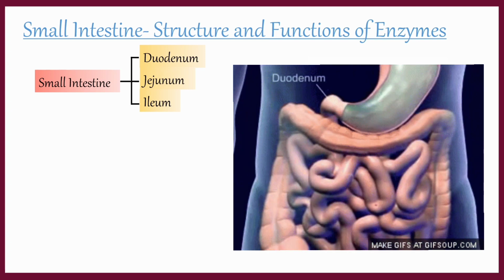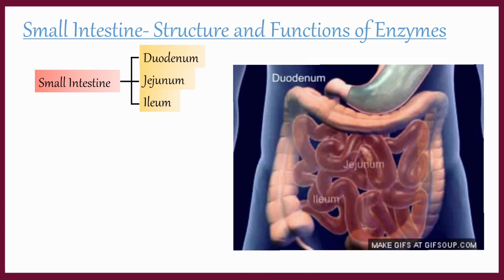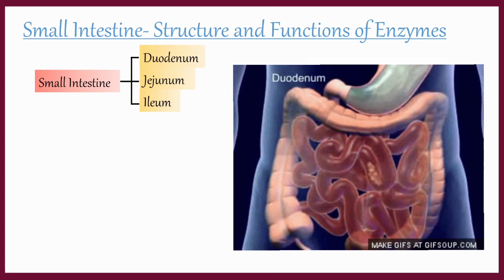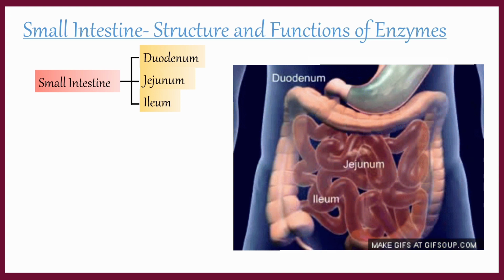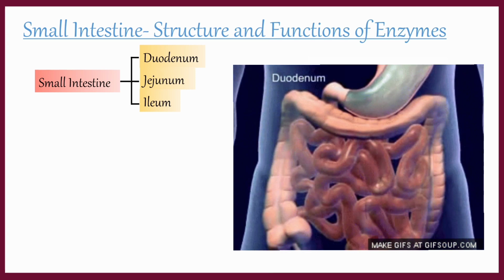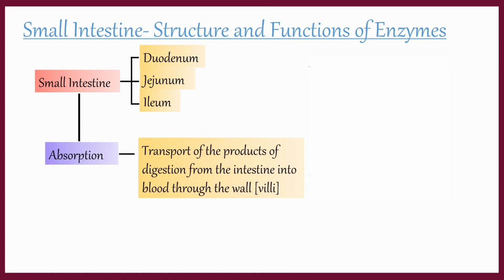The cells in the intestinal wall secrete mucus and enzymes in the form of intestinal juice. Partially digested food enters into the small intestine and mixes with the juice. Enzymes present in it completely digest the partially digested food. End products of digestion are absorbed in the small intestine.